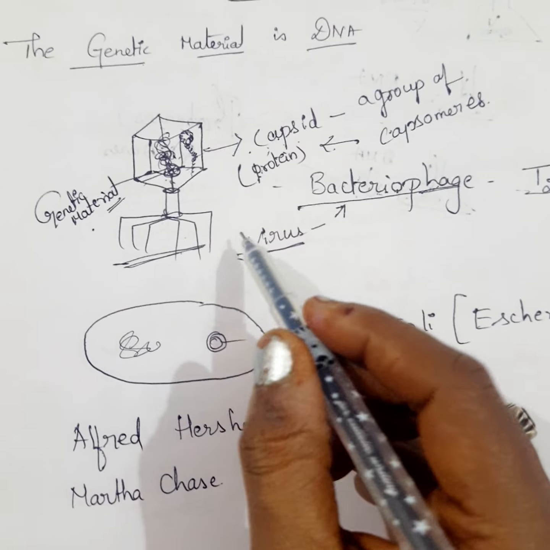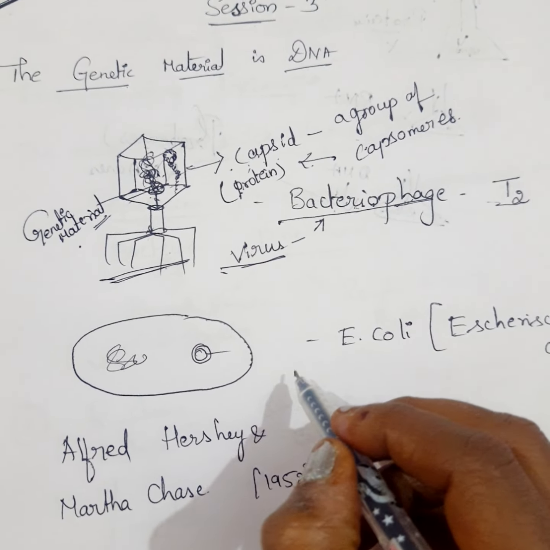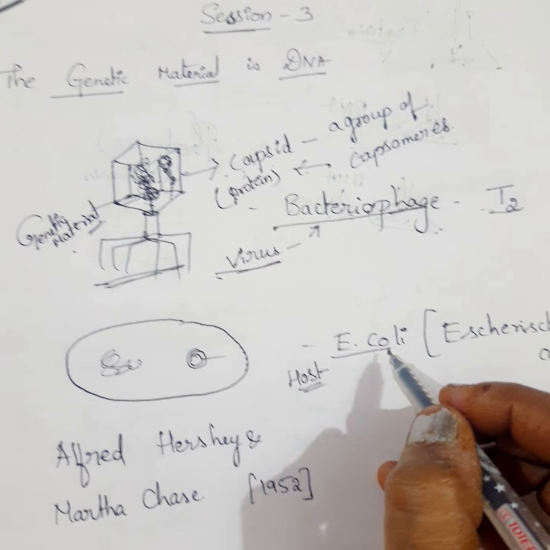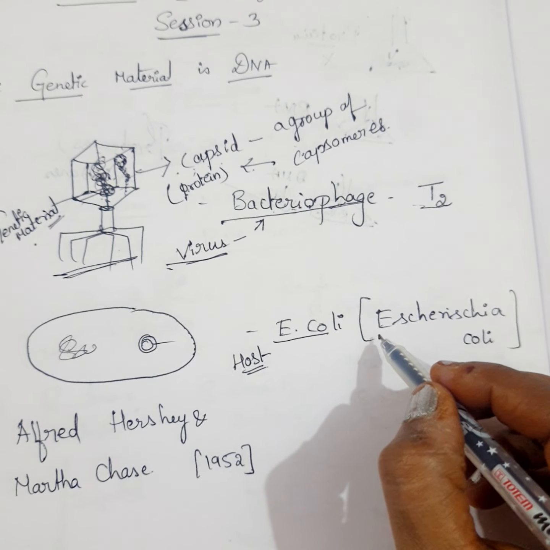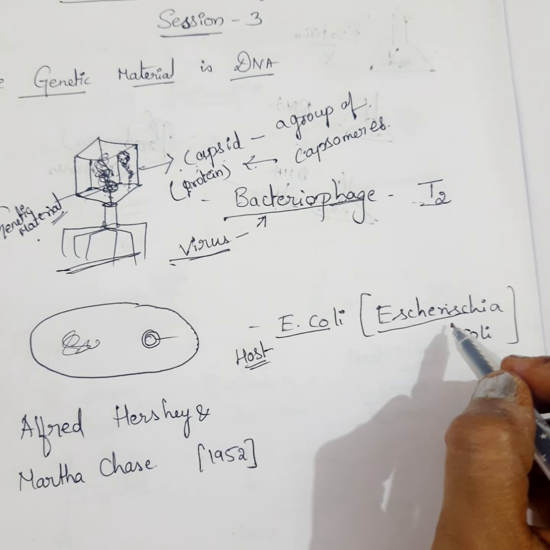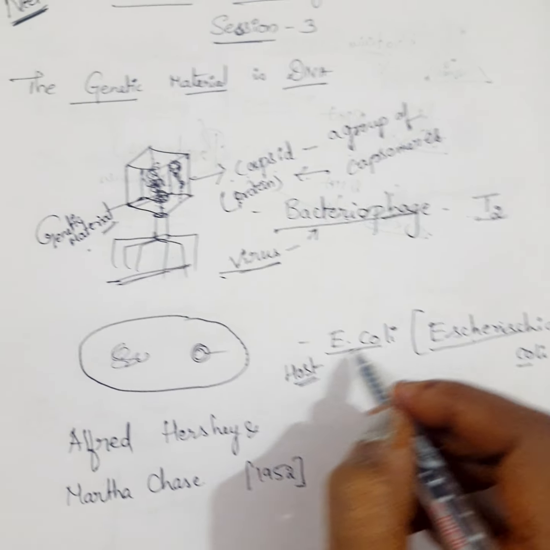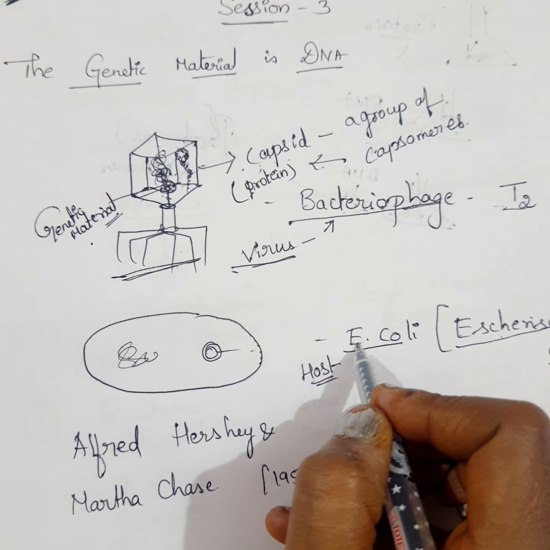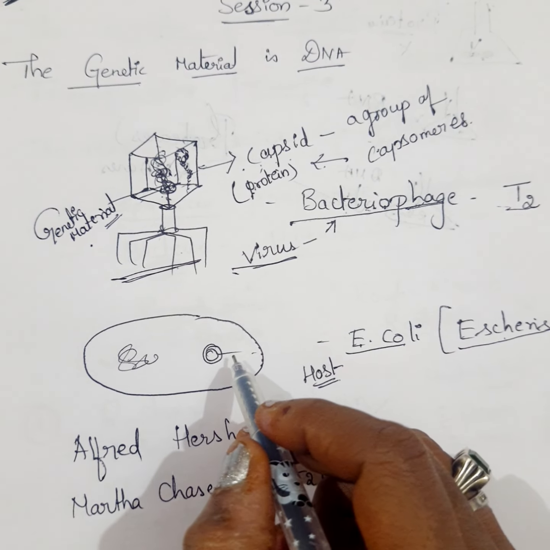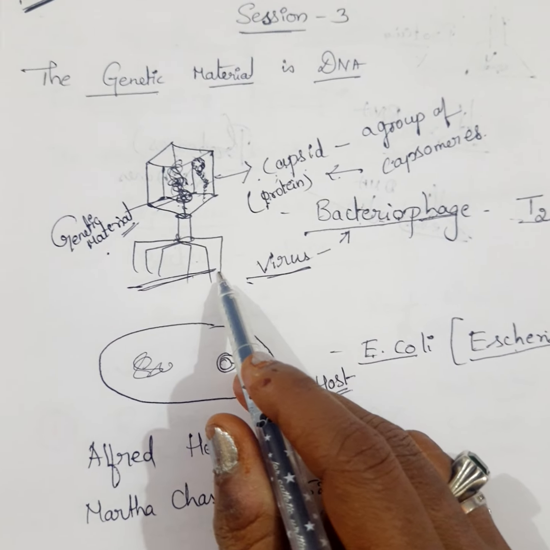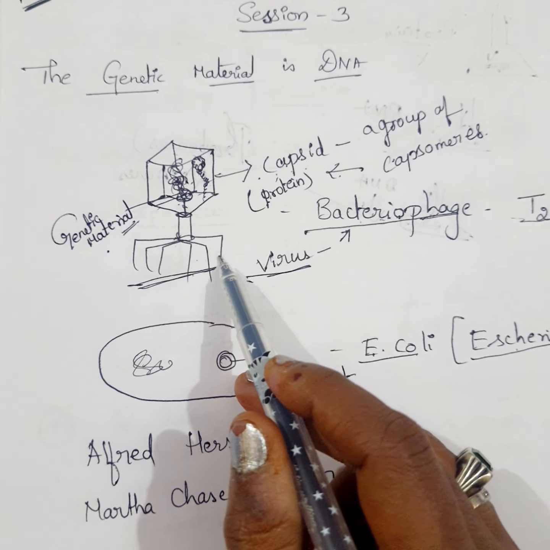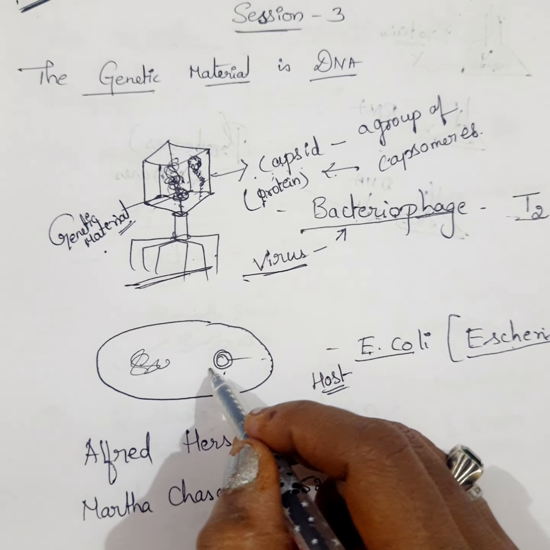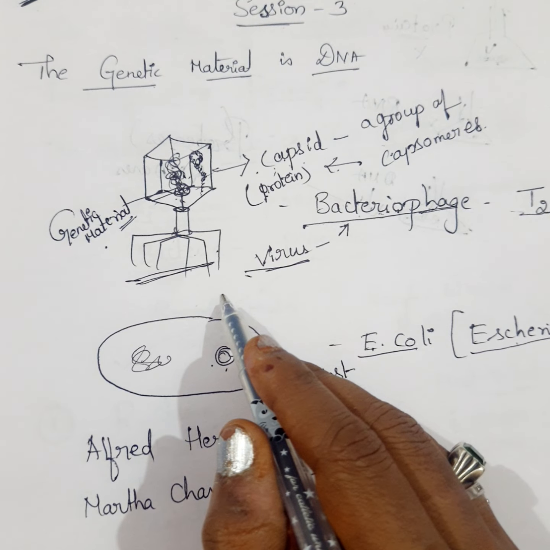When this virus gets a host, the host is E. coli. Scientific name of E. coli is Escherichia coli, where Escherichia is the genus and coli is the species. E. coli is also very important, as it lives in our body in the intestinal region. It is a mutual understanding there, but here it is not, because the virus is infecting this bacteria, E. coli, for its mode of reproduction. This is the general natural process.